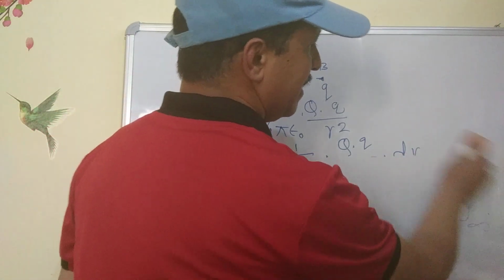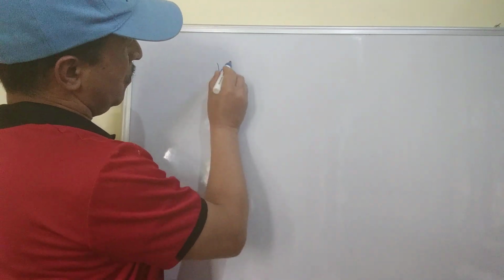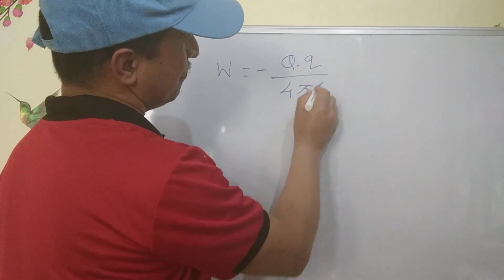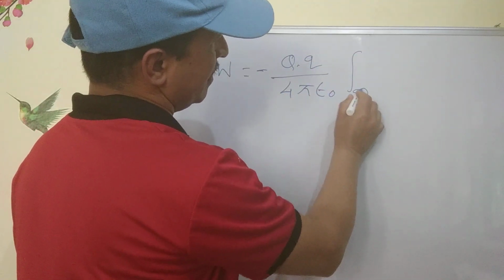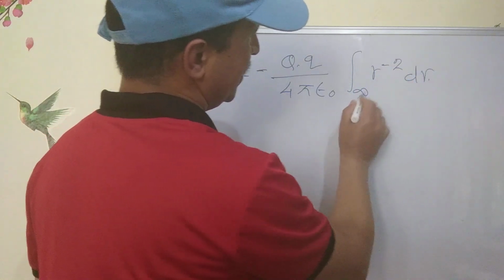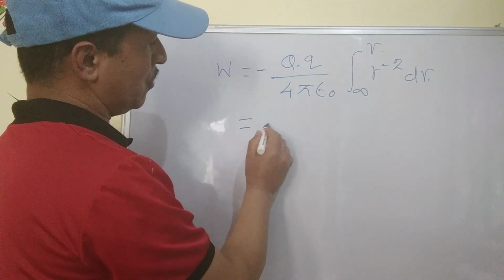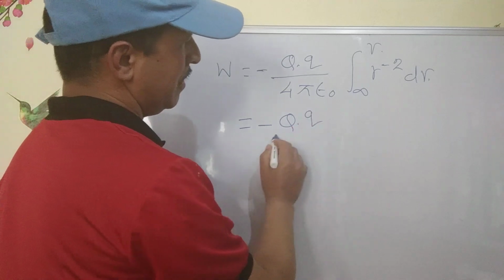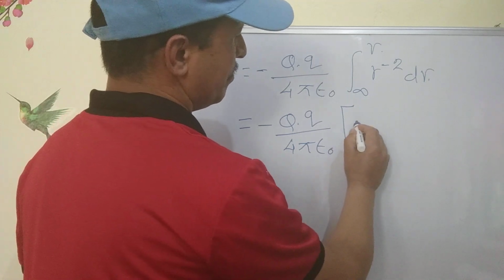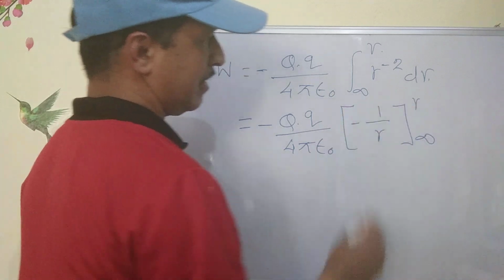So on integrating, we get W equal to minus Q into q upon 4 pi epsilon 0 integration of r to the power minus 2 dr between the limits infinity and r, which gives W equal to minus Q into q upon 4 pi epsilon 0 minus 1 upon r from infinity to r.